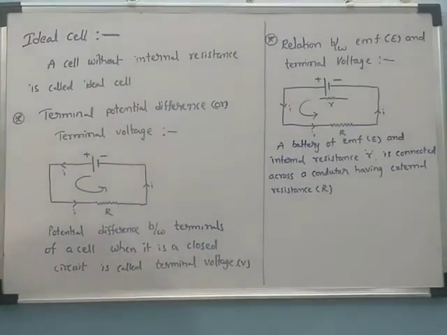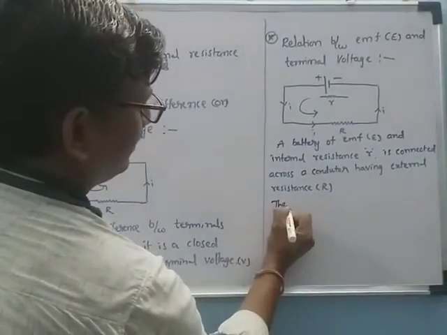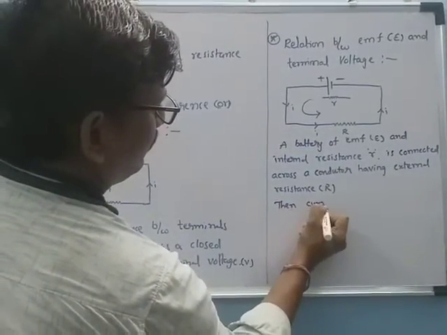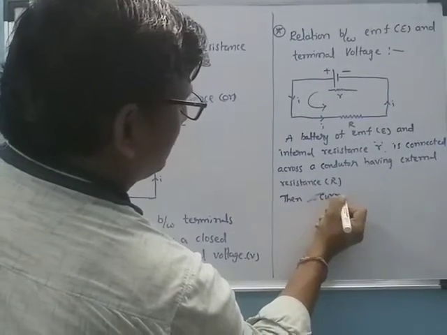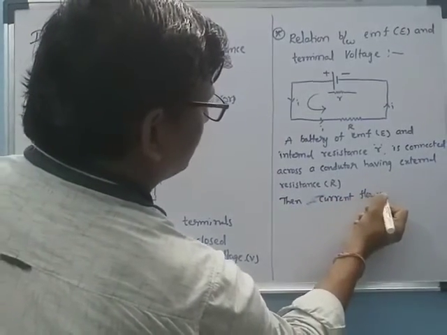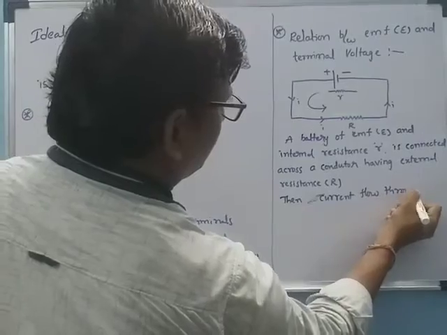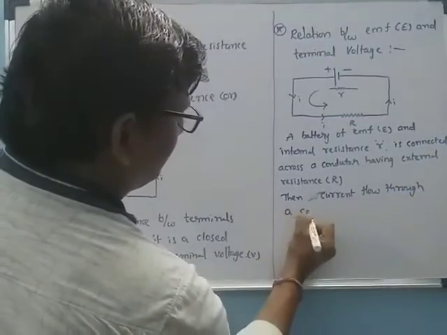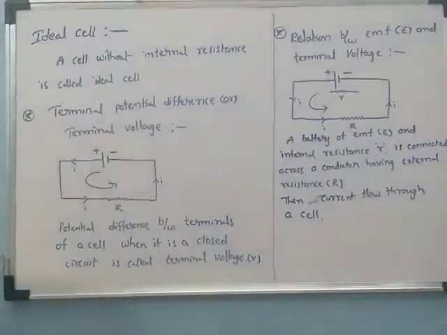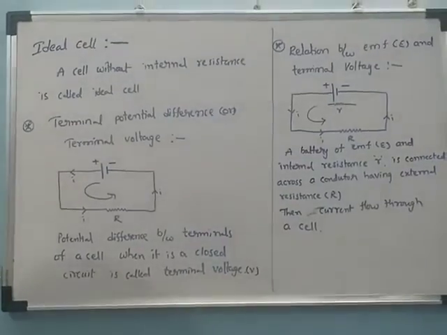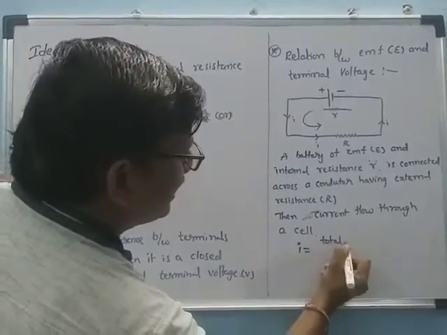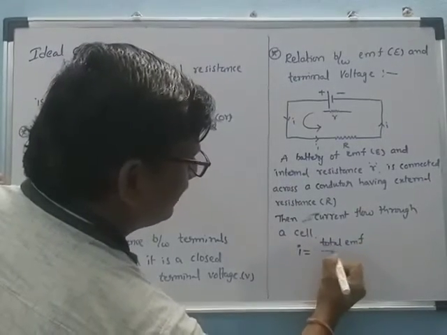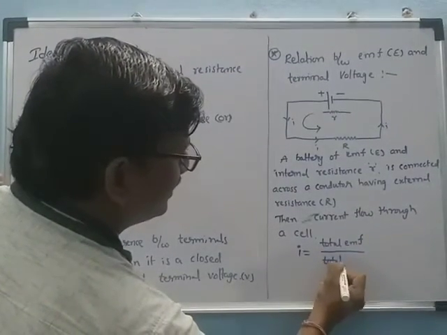Then current flows through the cell. Here the formula is that the current I is equal to the total EMF divided by the total resistance. What is the formula? The current I is equal to total EMF by total resistance.